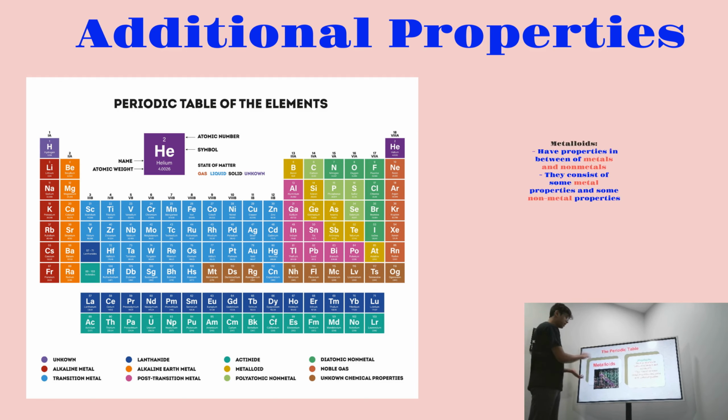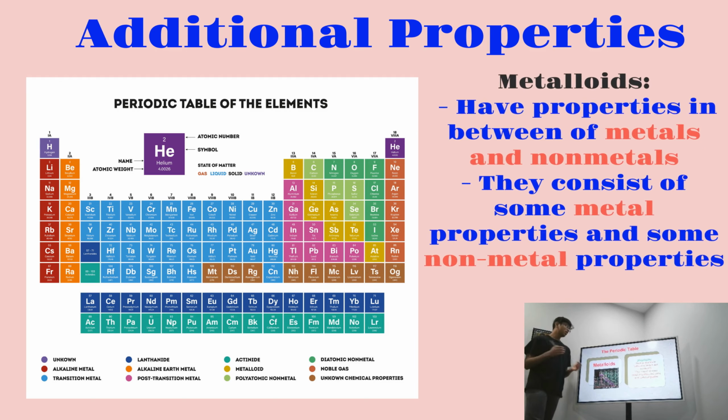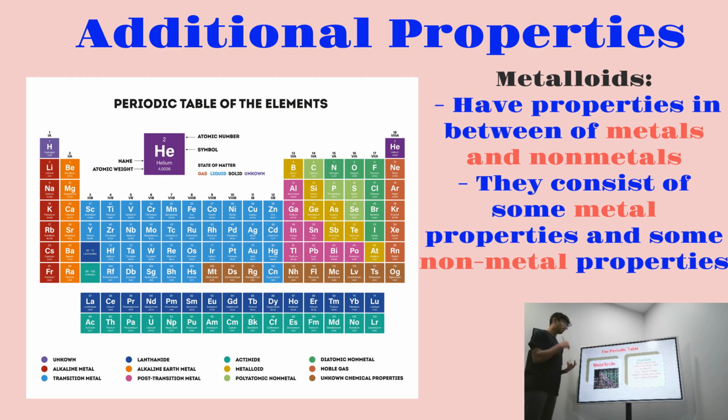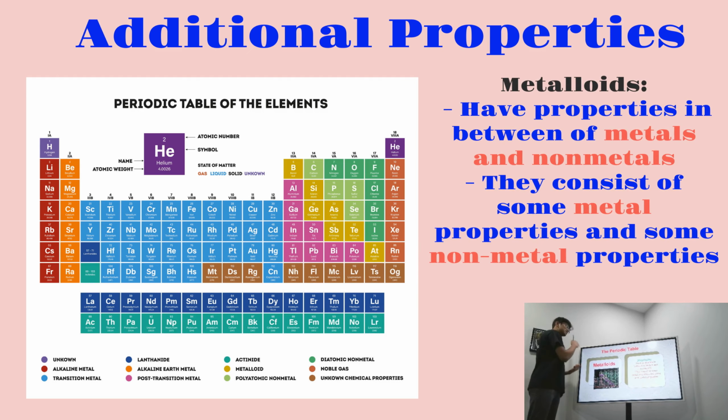And finally we have the metalloids. Metalloids are the in-between of metals and non-metals. Basically they consist of some metal properties and some non-metal properties. Since on the staircase some of them will be metals and some of them will be non-metals, that's why metalloids are basically in between the non-metal and metal properties. So that's basically the properties of metalloids.